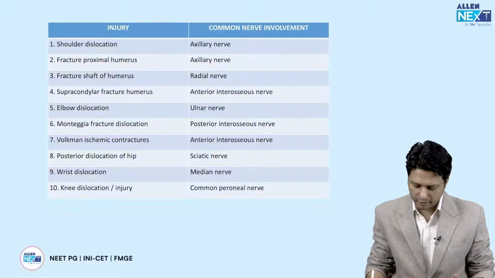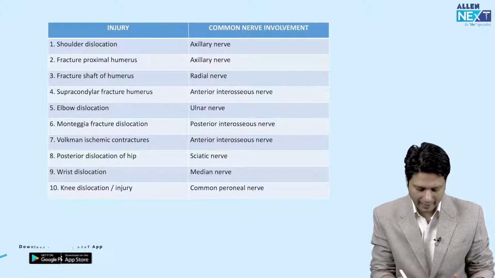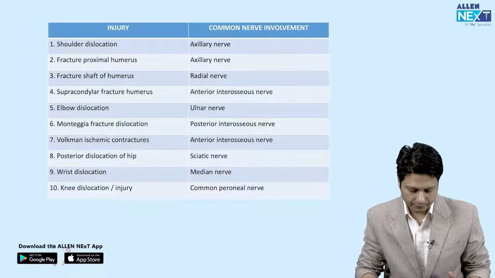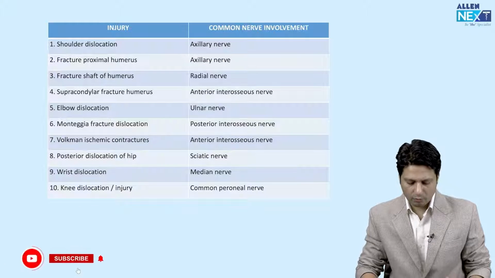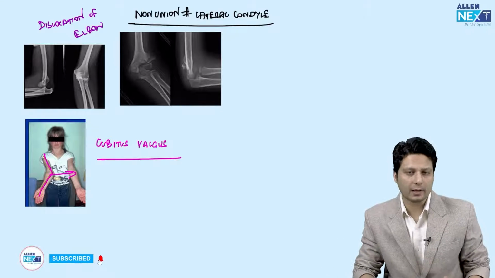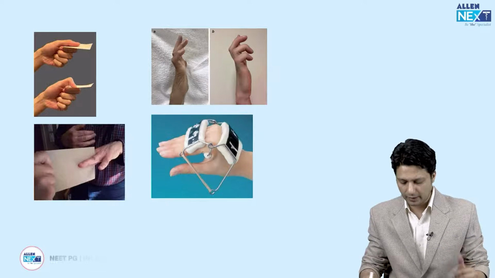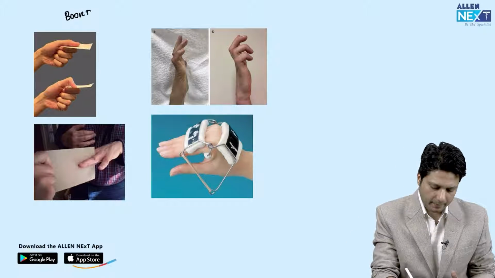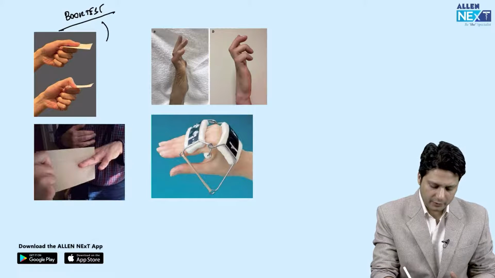As you can very clearly see, if you go back to this table, जैसे आपने देखा कि elbow dislocation की वजह से ulnar nerve injury होती है commonly. So what next they can give you in the ulnar nerve injury is the identification. Like book test, they can give you book test. This is actually a book test.